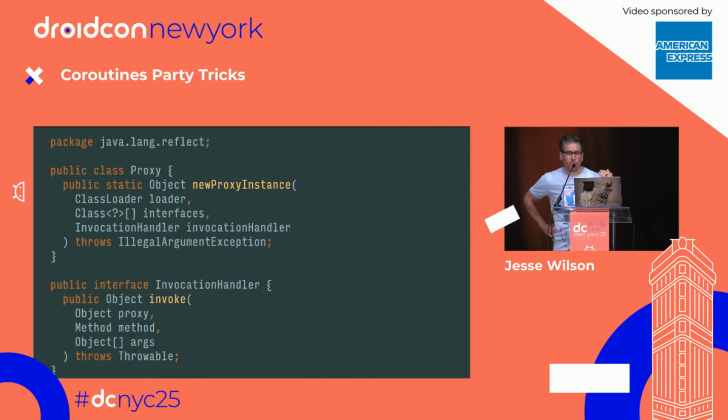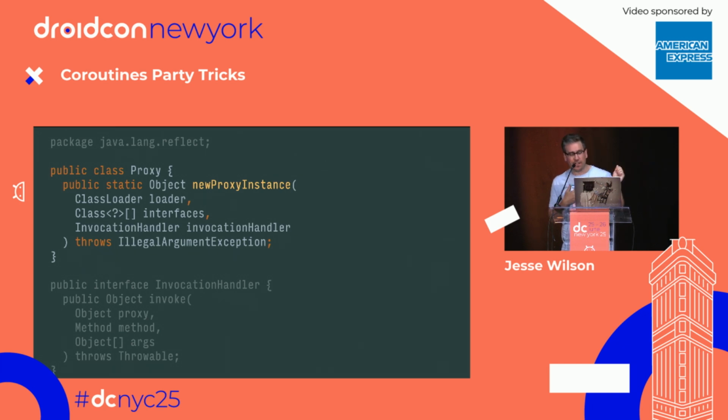The way that Retrofit is able to support coroutines despite not having that dependency is we just don't have any Kotlin. We don't take your suspend function and rewrite it in Kotlin. Instead, we use this Java dynamic proxy feature, and it's super cool. It's a really interesting, weird JVM thing. You call this function newProxyInstance, and you pass a class loader. Hi, I love class loaders. And critically, an array of interfaces you want to dynamically implement at runtime. And finally, an invocation handler.